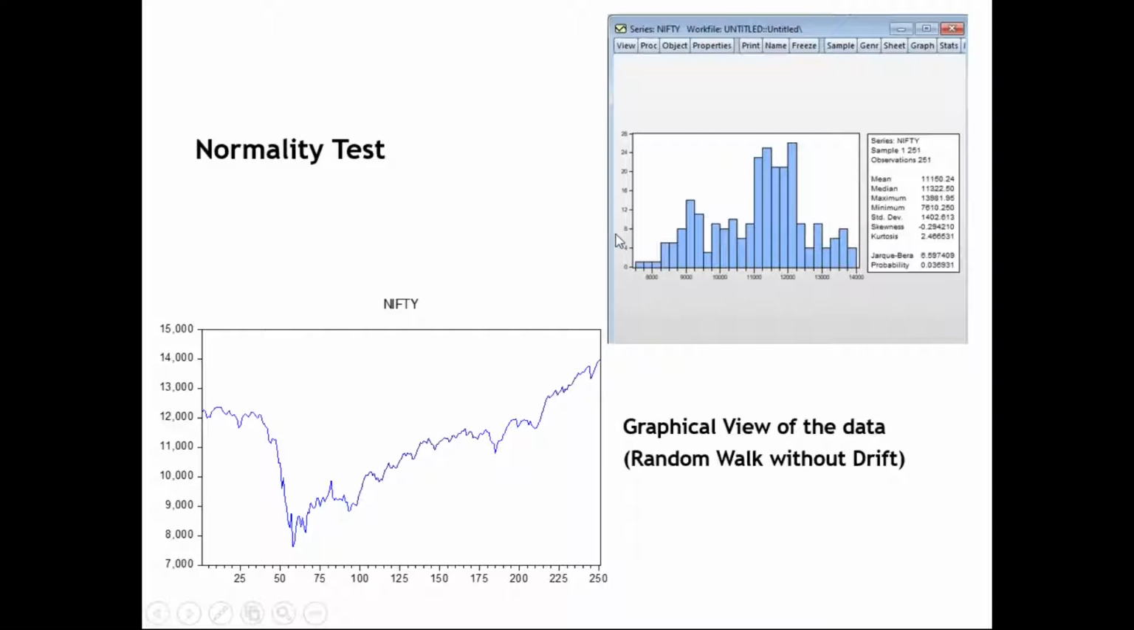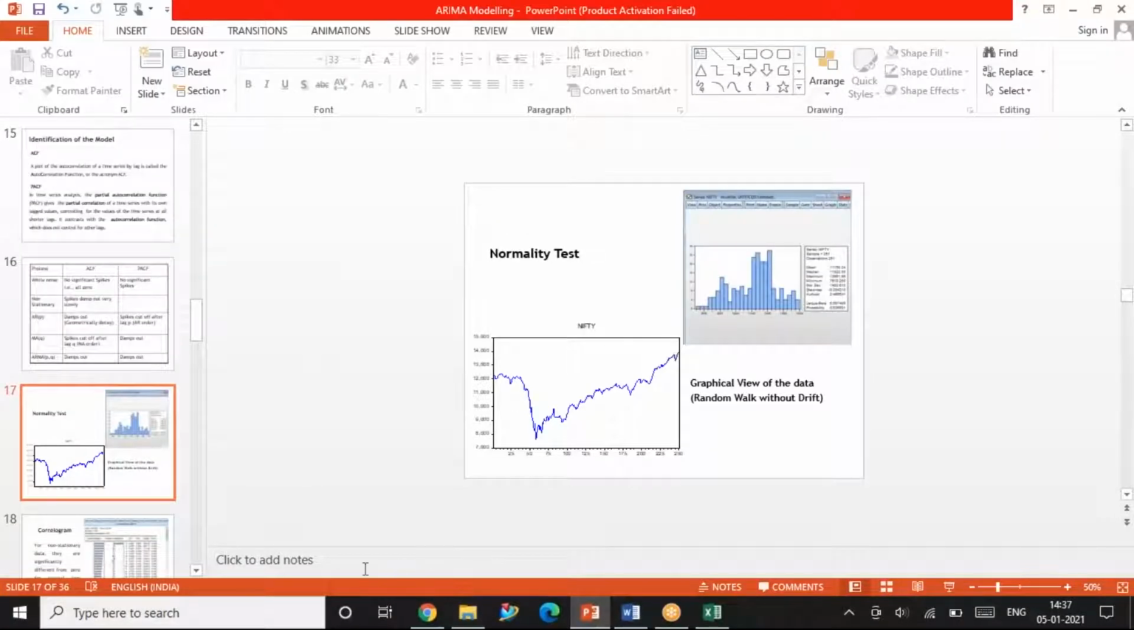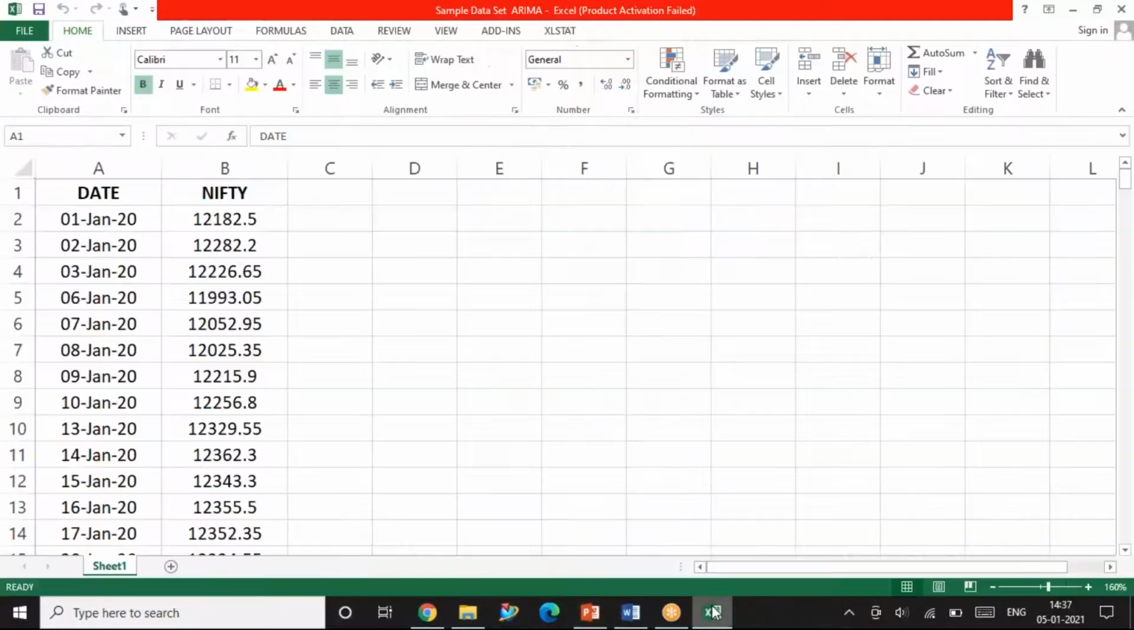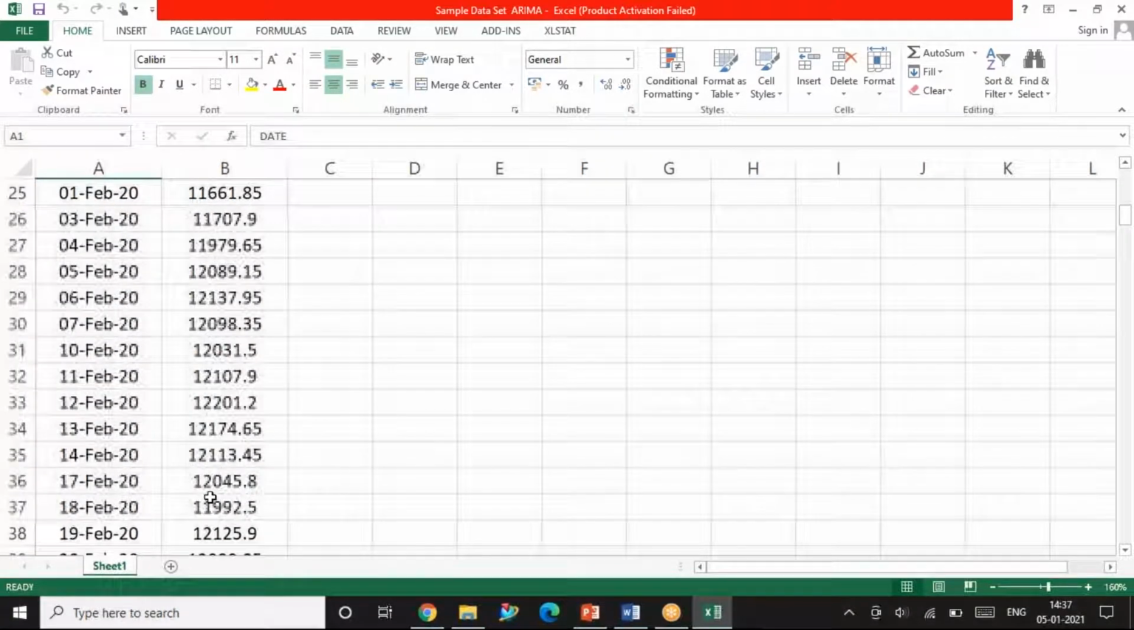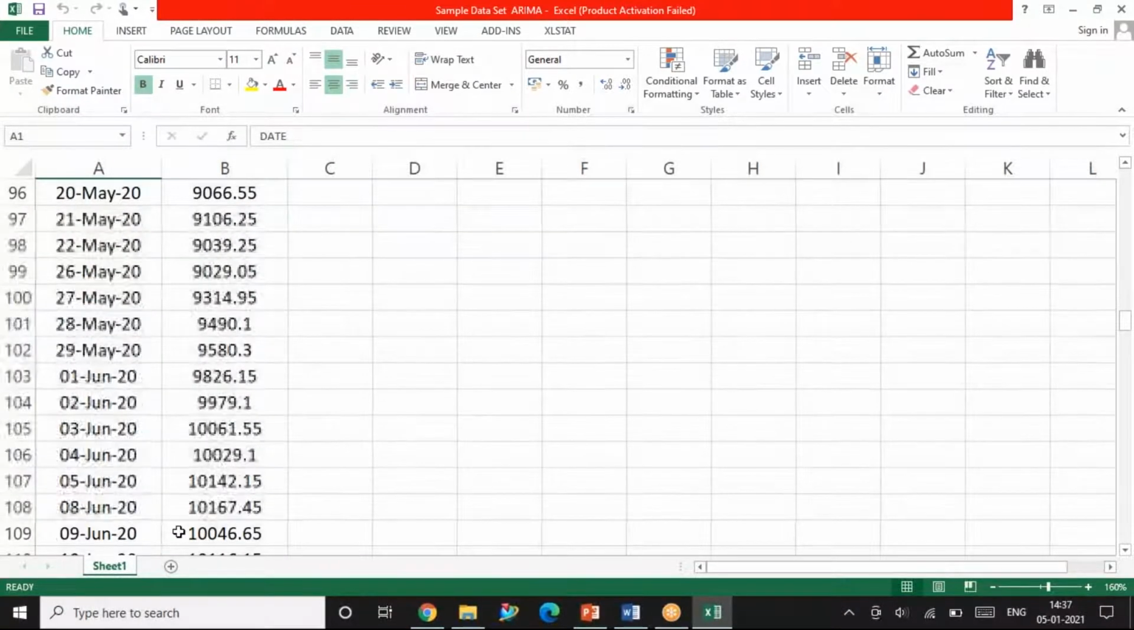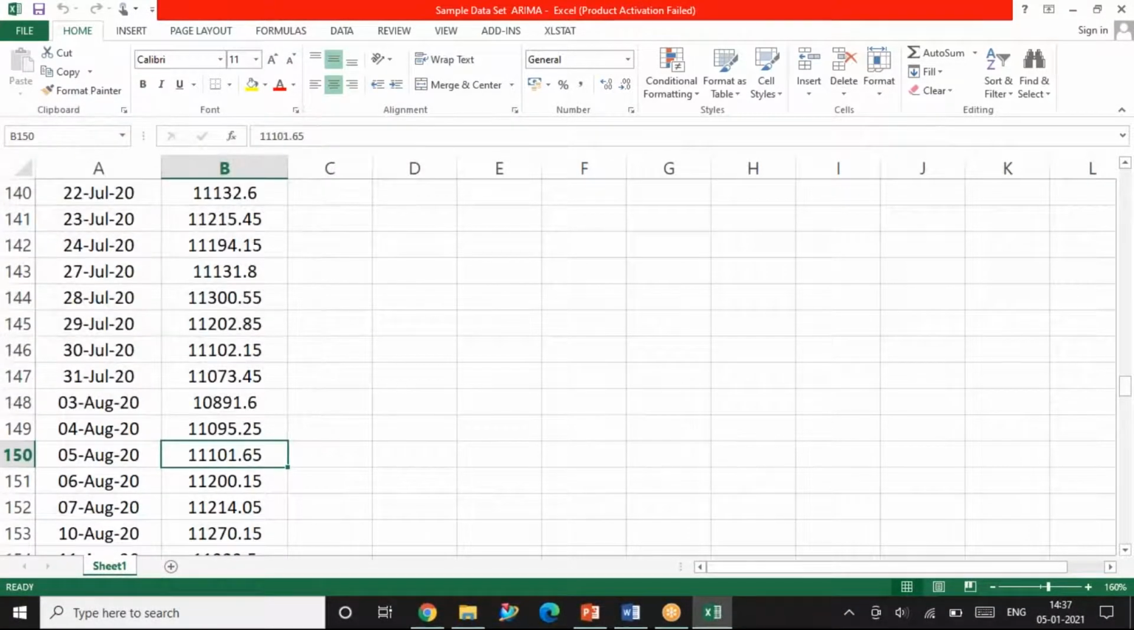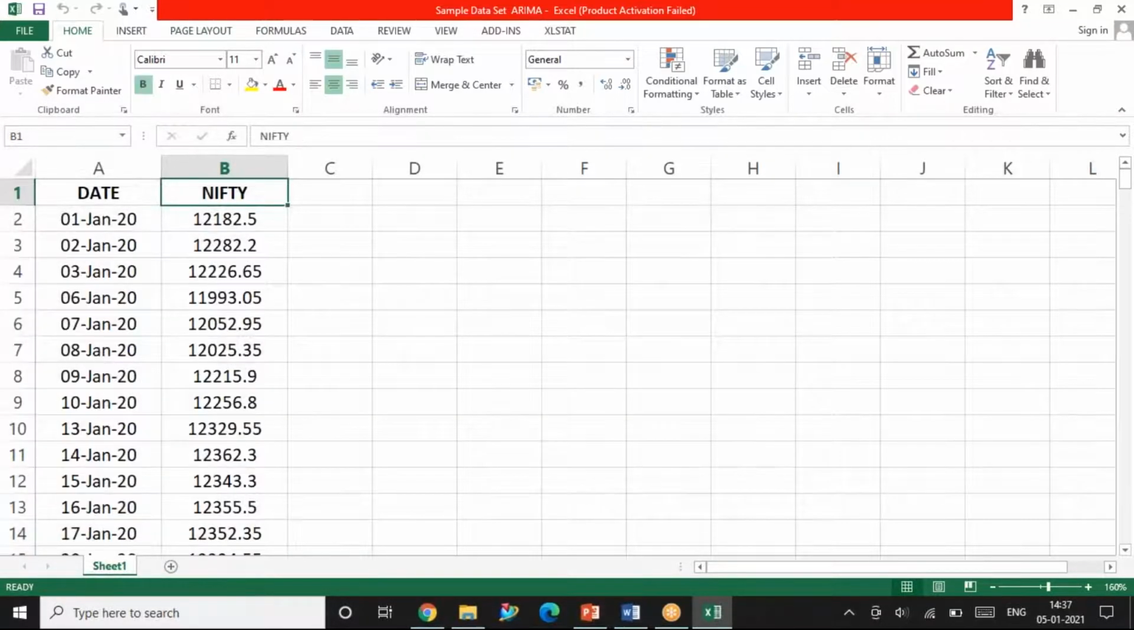Test for normality, I think this is from the data, whatever I've done. I will start showing you my data so that it is easy for you all to understand. I have the data set and the same data set has been shared with you all. If you want to work along with me, you can open this data set. The data set contains date and Nifty closing prices for about a year, that is, 251 observations. You can see. If you want, you can work along with me, or shall I go ahead and start demonstrating?